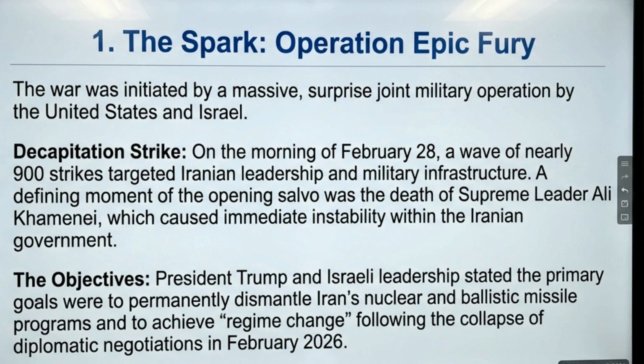Decapitation Strike. On the morning of February 28, a wave of nearly 900 strikes targeted Iranian leadership and military infrastructure. A defining moment of the opening salvo was the death of Supreme Leader Ali Khamenei, which caused immediate instability within the Iranian government. The objectives. President Trump and Israeli leadership stated the primary goals were to permanently dismantle Iran's nuclear and ballistic missile programs and to achieve regime change, following the collapse of diplomatic negotiations in February 2026.